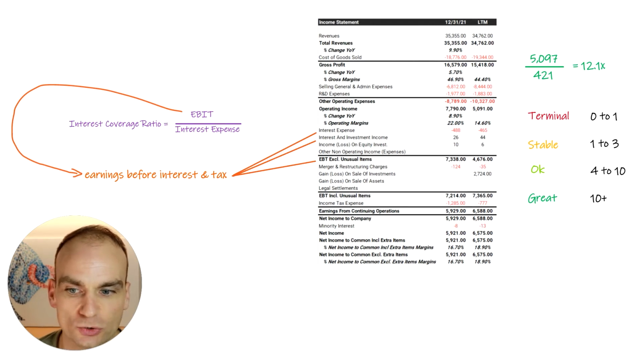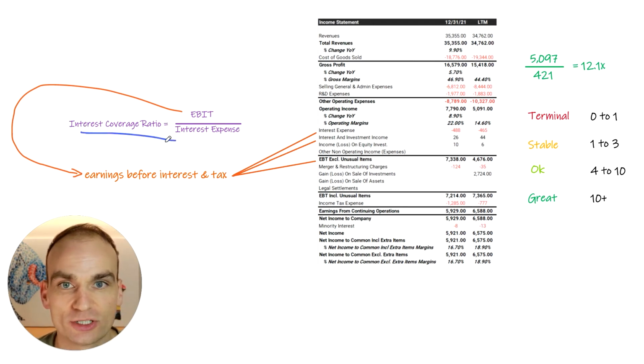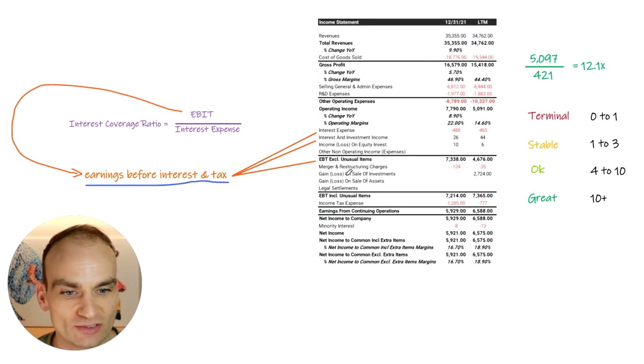We're going to calculate interest coverage. There's a lot of stuff in finance that is, I don't know whether it's purposely or by accident, made out to sound very complicated. Most things are very, very simple, and it gives us a wealth of information to understand what's going on internally at a business. Interest coverage is very simply taking earnings before interest and tax and dividing it by your interest expense. So where do we get that? Earnings before interest and tax.